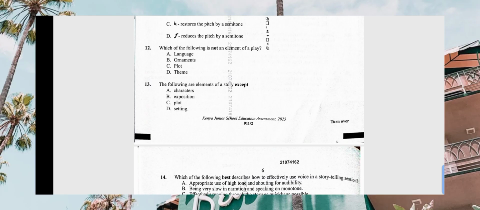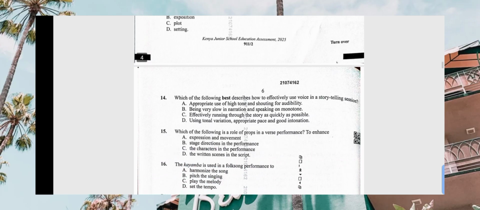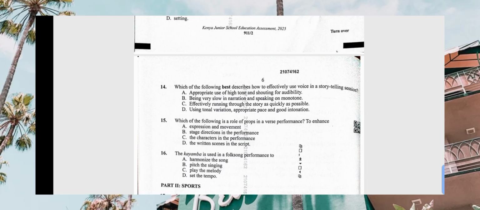Then number 13, the following are elements of a story except which one? We have characters, exposition, plot, and setting. So characters, plot, and setting are the elements of our story apart from exposition. Exposition is just the start or introduction where the story is supposed to be started.